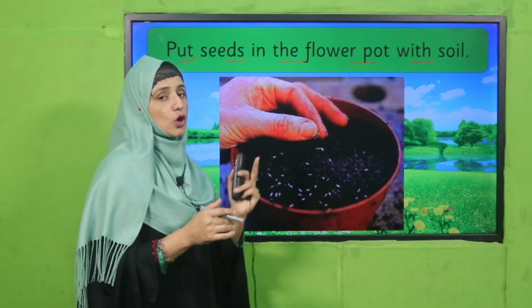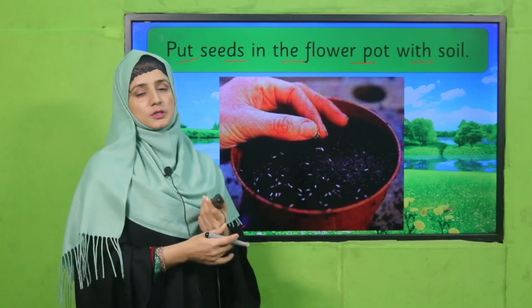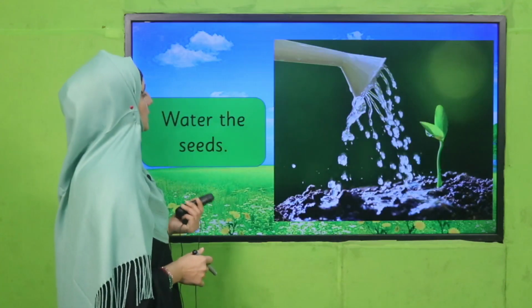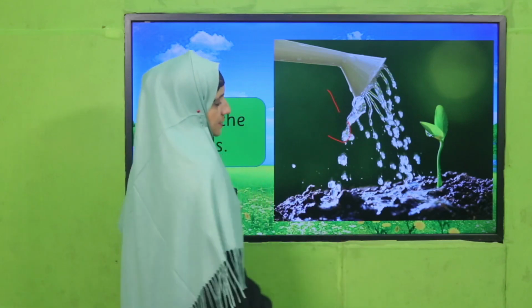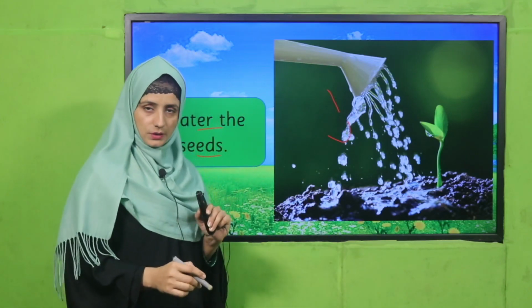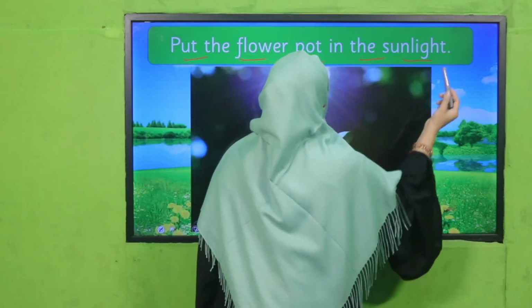Whichever flower or plant you need, you will put its seeds. After that, you will water the seeds. After that, what will you do? Put the flower pot in the sunlight.